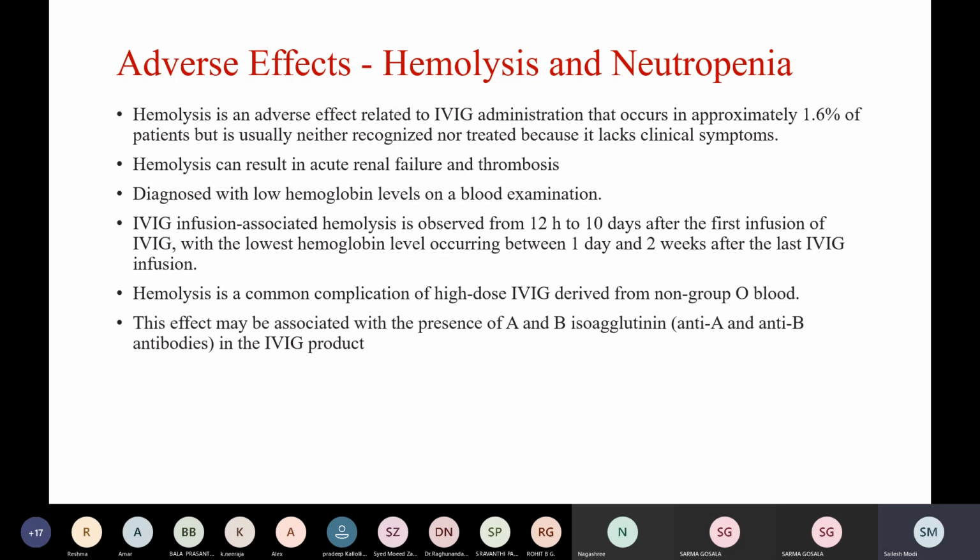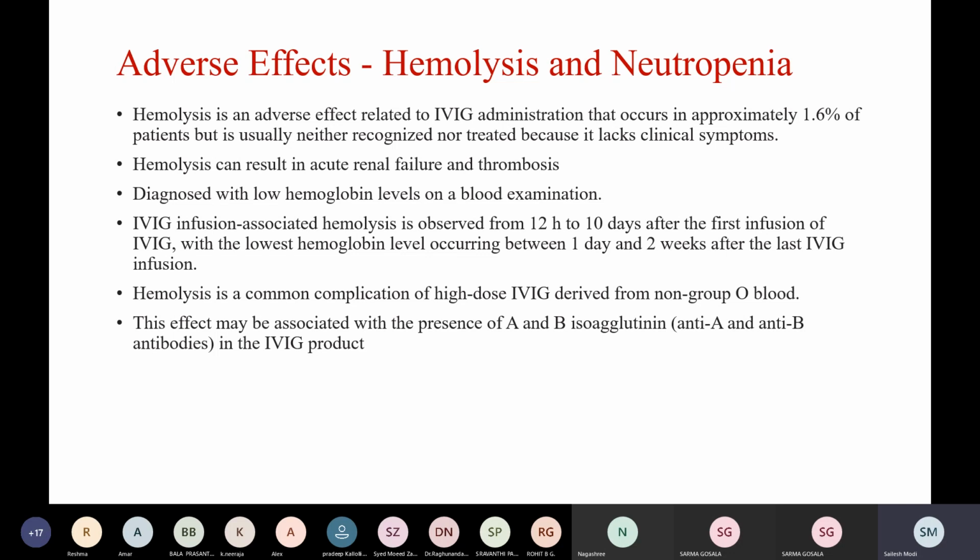Coming to hemolysis and neutropenia, hemolysis is an adverse effect related to IVIG administration that occurs in approximately 1.6% of patients, but is usually neither recognized nor treated because it lacks clinical symptoms. However, it can result in acute renal failure and thrombosis. It is diagnosed when we find low hemoglobin levels on blood examination. IVIG infusion associated hemolysis is observed from 12 hours to 10 days after the first infusion, and with the lowest hemoglobin level occurring between day 1 to 2 weeks after the last IVIG infusion.